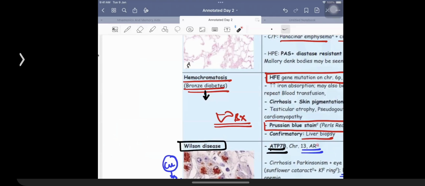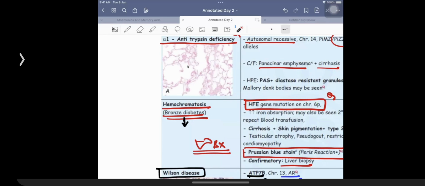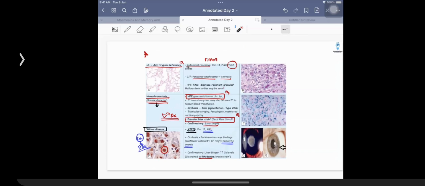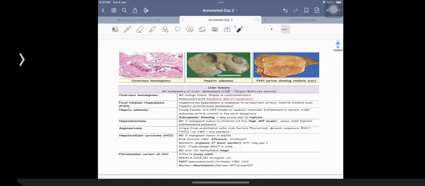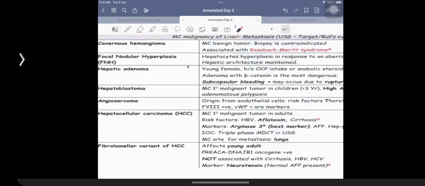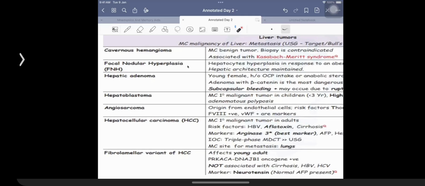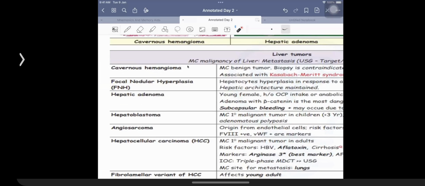Why all these conditions are bad news for a patient? Because all these conditions in some way are going to increase the risk of development of liver cancer in the patients. The moment I am talking about something like liver cancer in the patients, I am reminded of these examples of tumors. And what we are not talking about over here are going to be certain questions which are going to be asked in the exam.